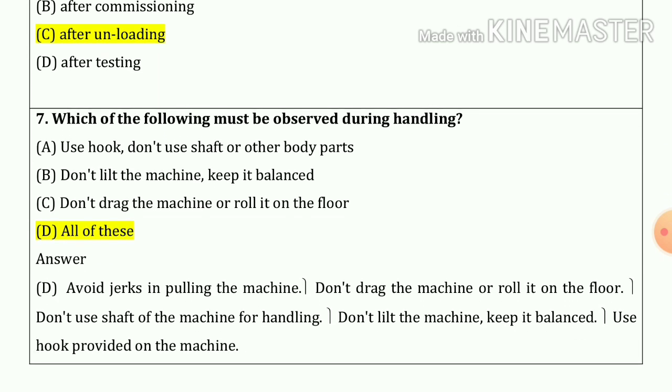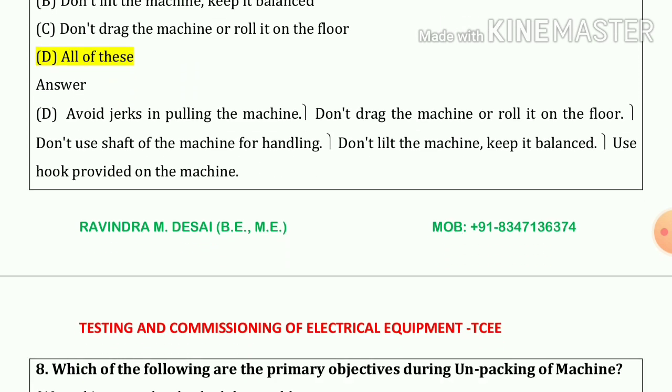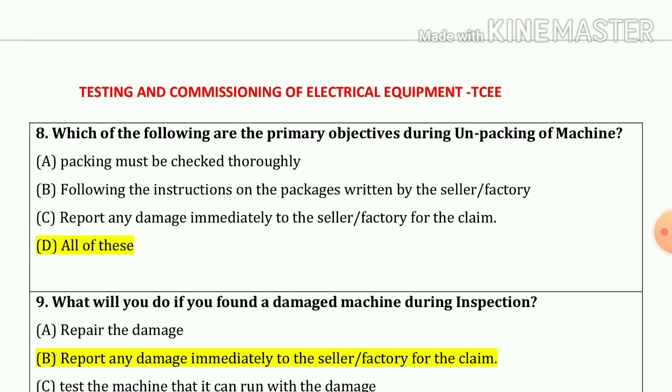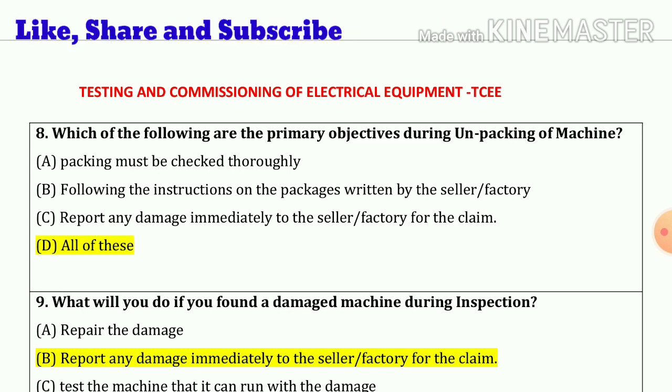Question number 7. Which of the following must be observed during handling? So our answer is A, B and C. That means option number D, all of these. Question number 8. Which of the following are the primary objectives during unpacking of machine? So our answer is all of these. That means A, B and C also.